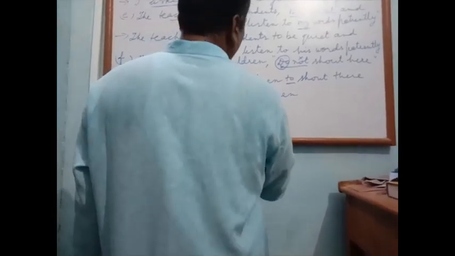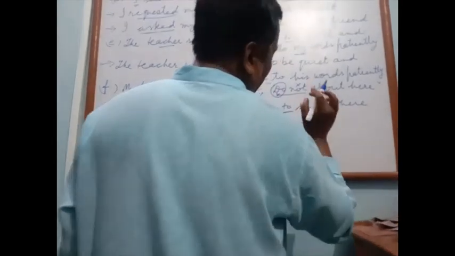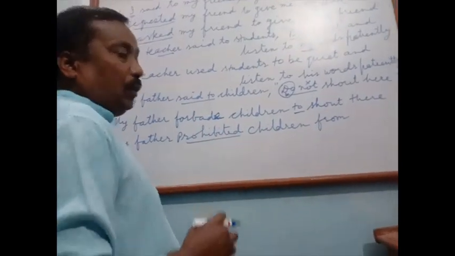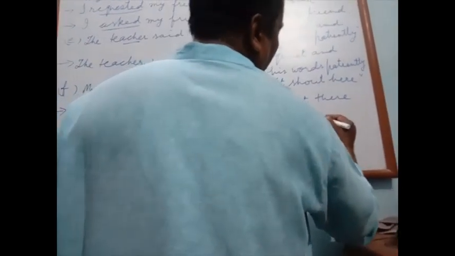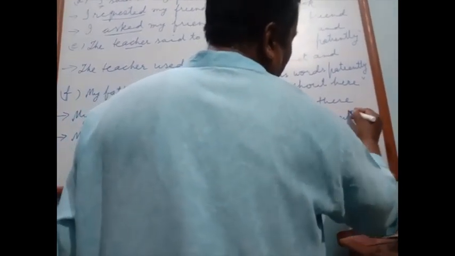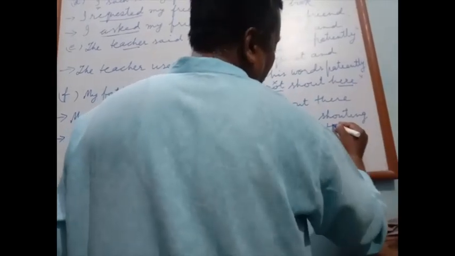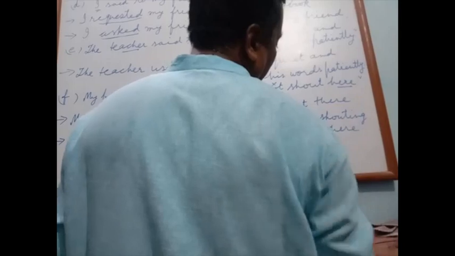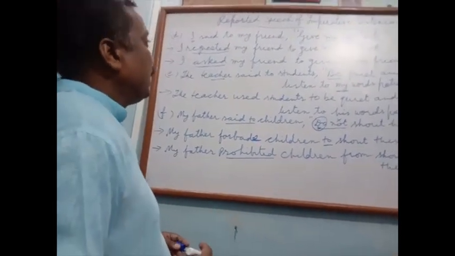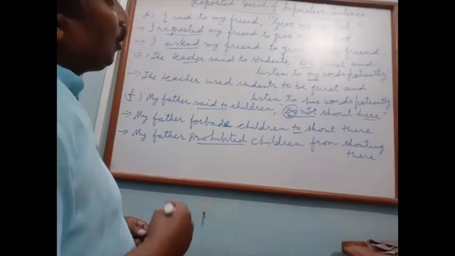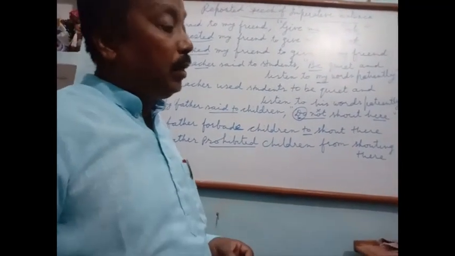My father prohibited children from, and after preposition, we use what? Before. From shouting. Here will be changed into there. In this way, we change the direct speech of imperative sentence into indirect form of speech.